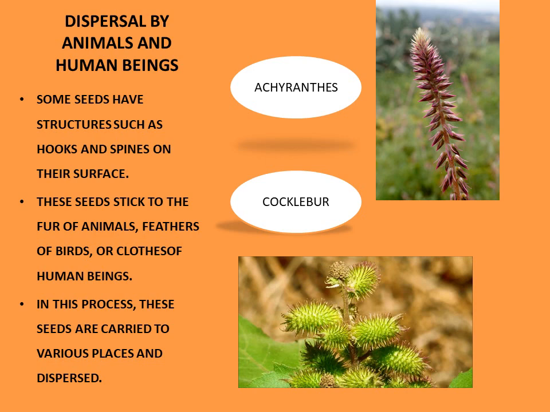The examples, children, are Achyranthes and cocklebur. If you see the picture closely, you can see the seeds have hooks or spines on their surface. So what happens? They stick to the fur of the animals or the clothes of human beings. In this process these seeds are carried to various places and they get dispersed. Clear, children?